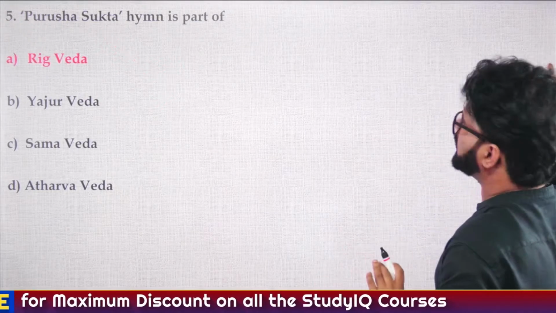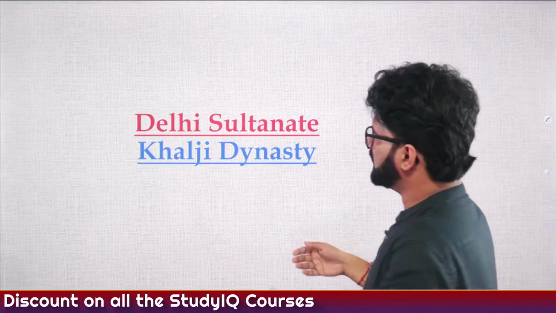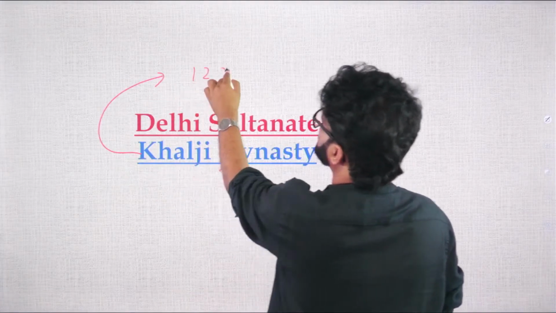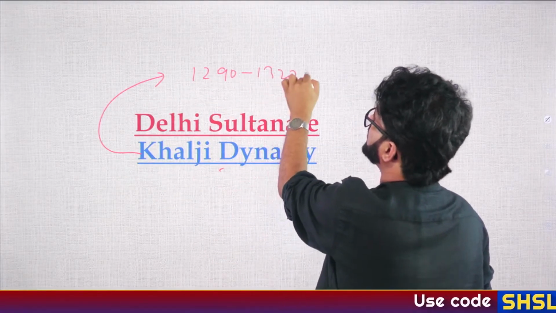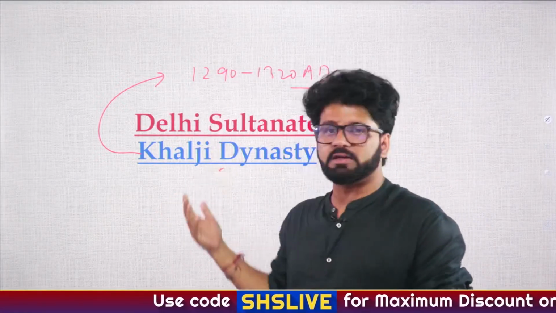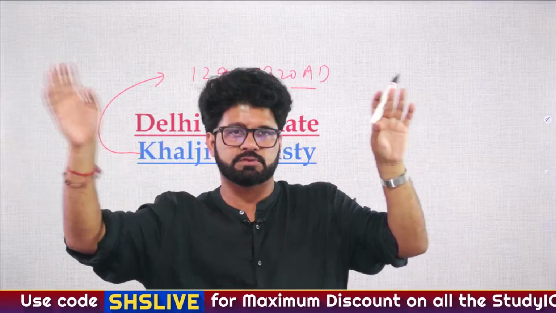So please don't forget these things. Okay, sir. So now let's talk about the Khaljis. Delhi Sultanate, Khalji dynasty, 1290 to 1320 AD. Although the time period is very short, it is a very effective period because they started certain things which will be followed by the Tughlaqs later on.